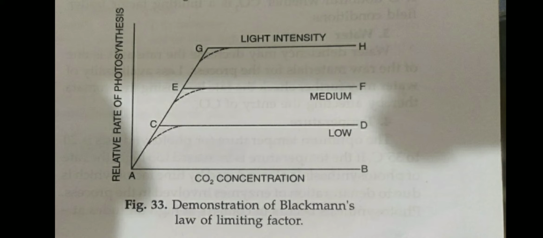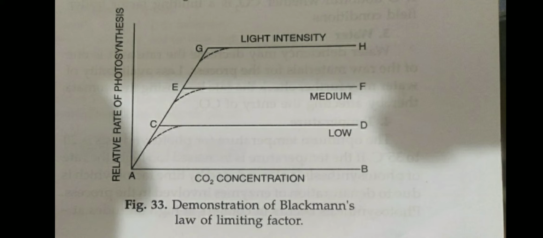From A to C, what happened? Here the CO2 concentration increases. Light intensity is there, and CO2 concentration increases. So from A to C, when we increase the concentration of CO2, the rate of photosynthesis increases. But at C, the rate of photosynthesis is again limited.